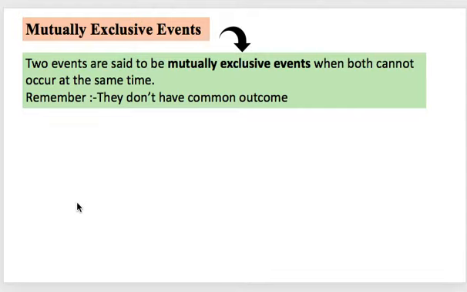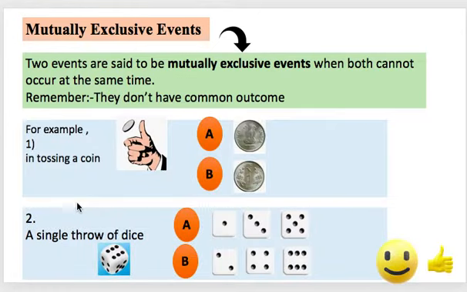What does it mean? That means they don't have a common outcome. Let us take an example. In my first example, I am considering tossing a coin. Now, when I say tossing a coin, there are two events. The number one event, A, is getting a head, and number two event, that is B, is getting a tail.